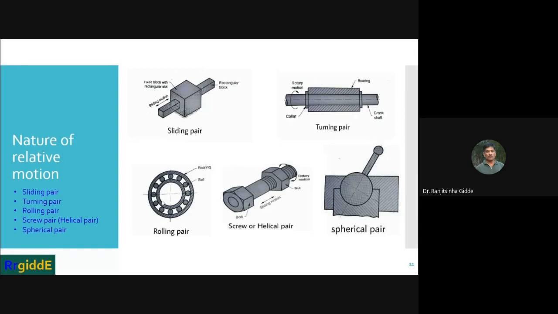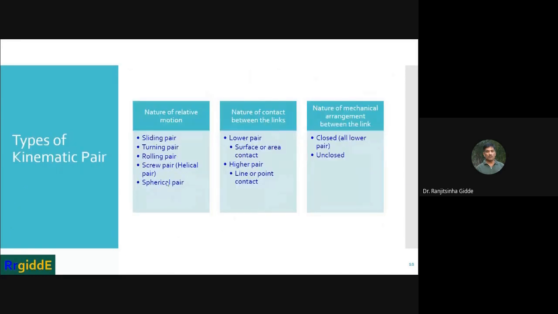So the inner race is fixed, or the inner race is going to rotate. If a shaft is provided, the shaft is going to rotate, and rolling takes place between this inner race and the rollers or the balls provided inside these two races. So this is an example of a rolling pair.